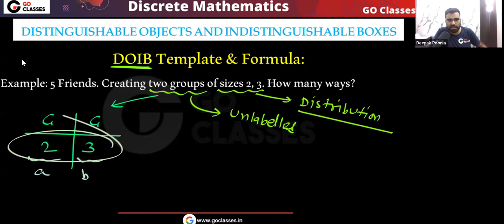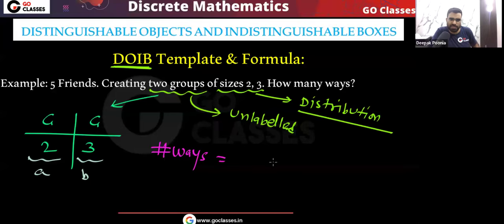No value is repeating in the distribution. This is the distribution. In the distribution, no value is repeating. So we don't have to divide for the repeated elements. So here what will be the number of ways? That will be very simple. Just apply the DODB template. So you can see 5 friends we are distributing, so this total is equal to 5. So that's it. This will be 5 factorial divided by 2 factorial, 3 factorial.